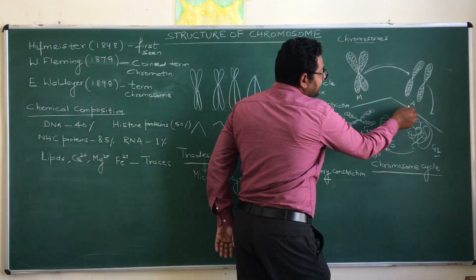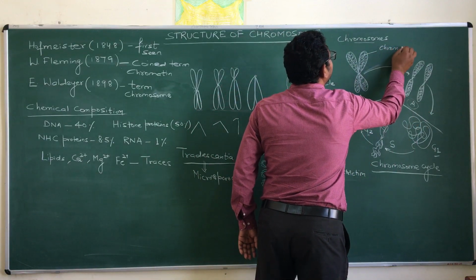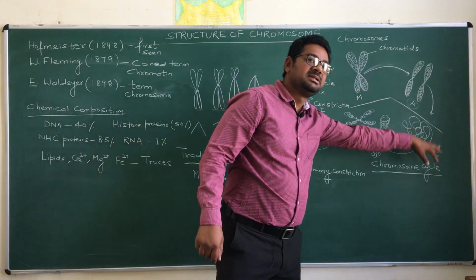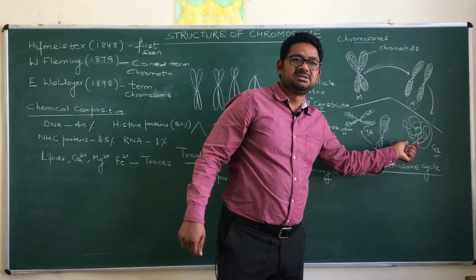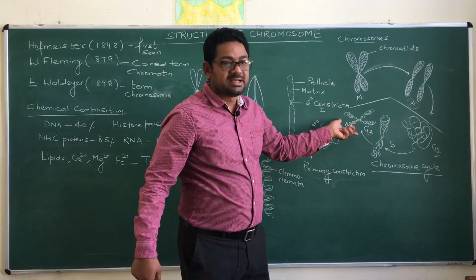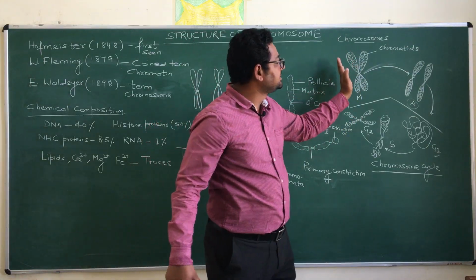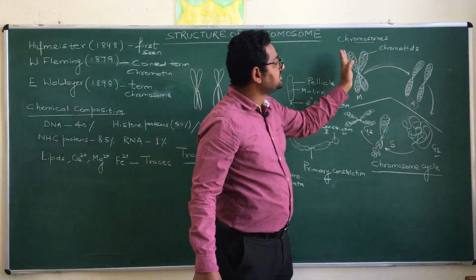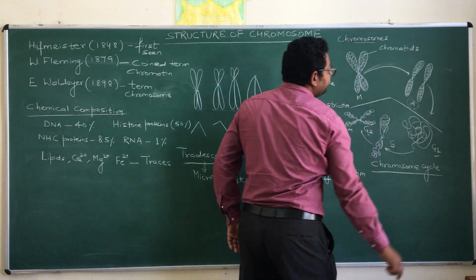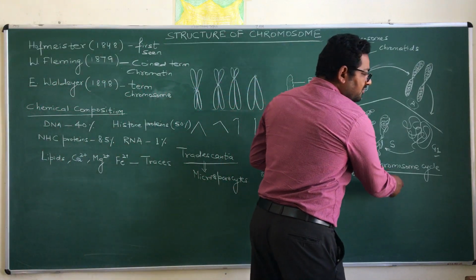And finally during the anaphase, these chromosomes, which consist of two different parts named chromatids, separate from each other, and again in the G1 phase they come into the chromatin structure. So first of all they double. After the doubling, they show compaction. After the compaction they show an exact structure, that is the chromosome, and each chromosome consists of two different chromatids, and these two chromatids then separate during the anaphase of the M phase. So this is about the chromosomal cycle.